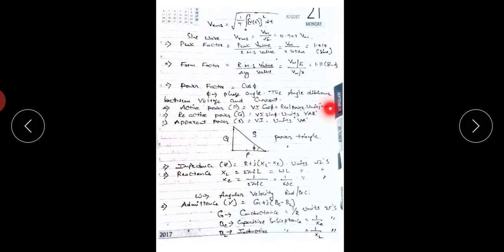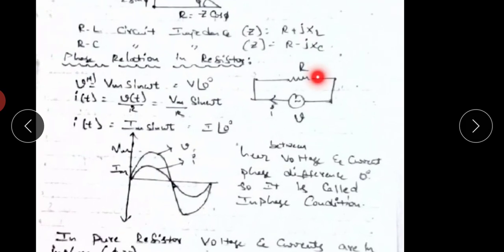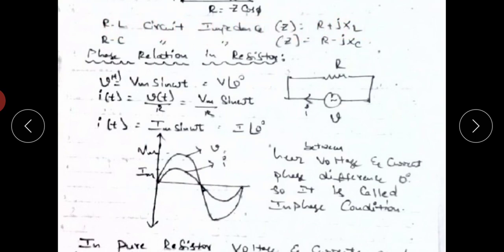For an RL circuit, Z equals R plus j XL. Here XL is inductive reactance, and L means inductor. So for a resistor-inductor circuit, the impedance equals R plus j XL. For a resistor-capacitor circuit, the impedance Z equals R minus j XC. Here XC is capacitive reactance. If the circuit has resistance, inductance and capacitance, then the impedance Z equals R plus j (XL minus XC). These are the RL circuit, RC circuit, and RLC circuit impedance equations.